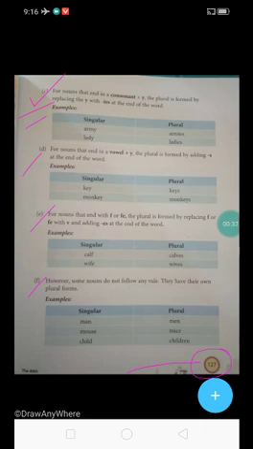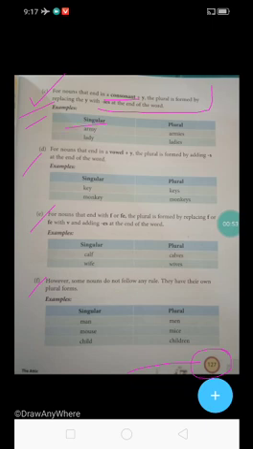that end in a consonant plus y, the plural is formed by replacing the y with ies at the end of the word. So students, here it is saying that for nouns that end in a consonant plus y, the plural is formed by replacing the y.